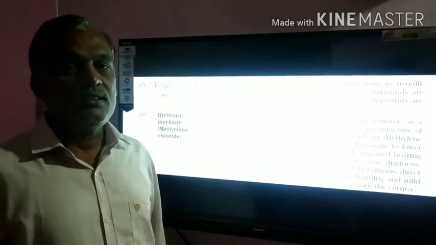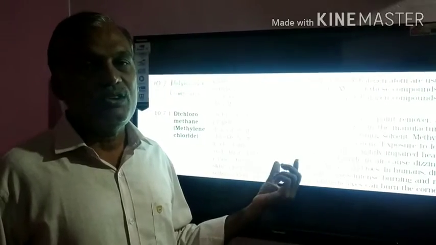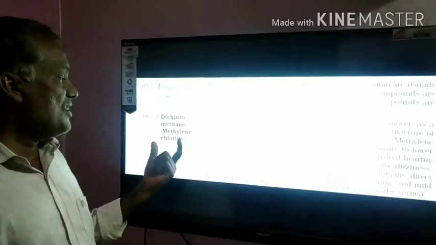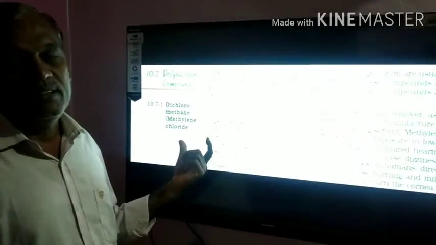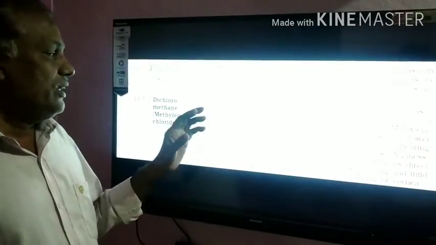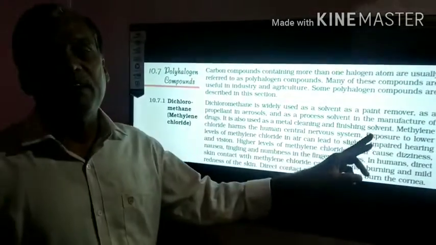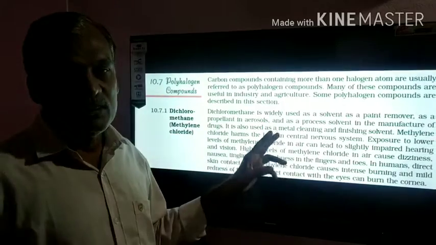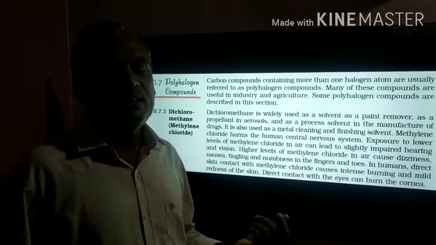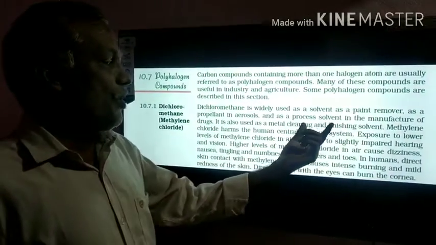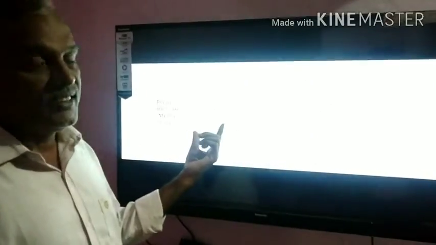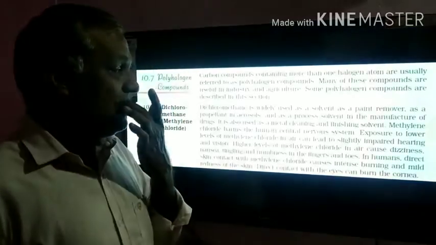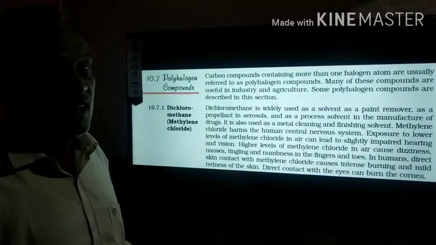Now let us discuss some polyhalogen compounds which are used in the agriculture industries and the metallic industries. The first one is dichloromethane, CH2Cl2. It is widely used as a paint remover, as a solvent and as a propellant in aerosols. Aerosols means deodorants and things like that. It is also used as a process solvent in the manufacture of drugs, and as a metal cleaning and finishing solvent.